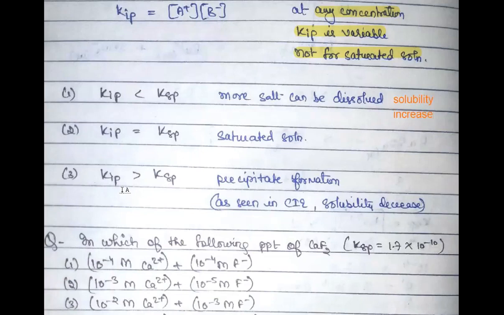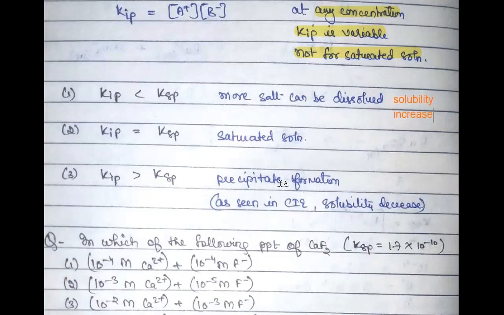Like in the common ion effect, we saw that solubility decreases because you have extra ions present in the soluble state. But if they are even higher than the equilibrium state, then what will happen? Because as I told you, equilibrium is the relaxed state, so every sparingly soluble salt wants to achieve this equilibrium state.